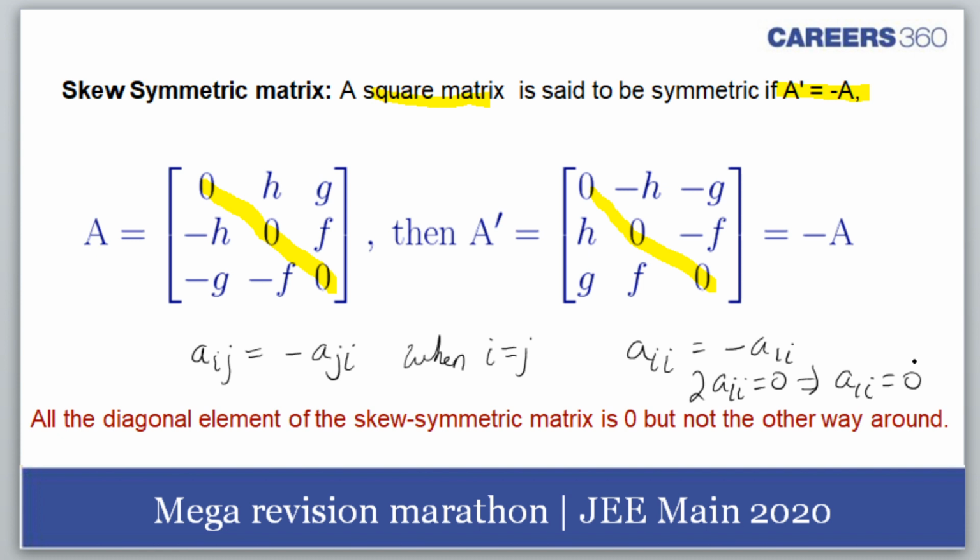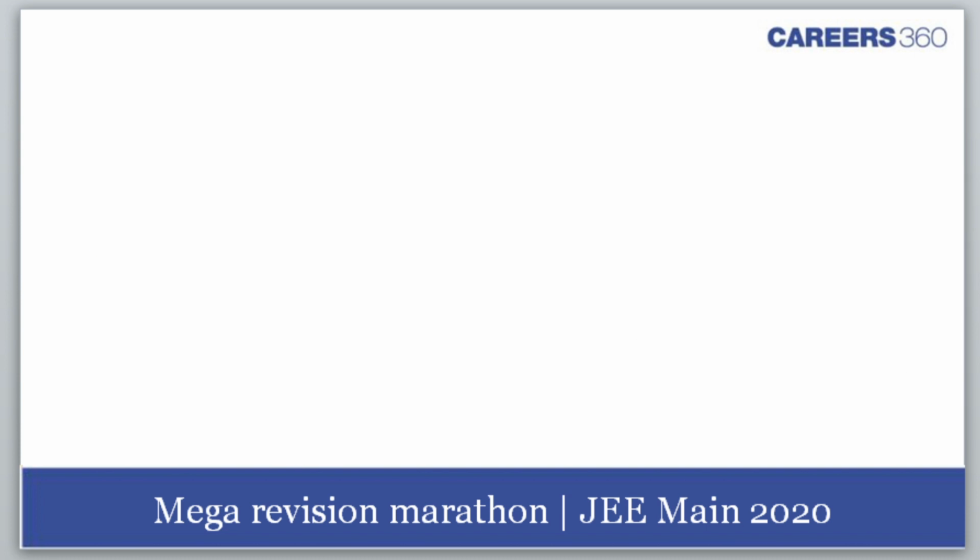Okay, students. So symmetric matrix we have done. Now tell me one thing. Let's think of a good question. Suppose you are given 0, and you are given digit 1, digit 2, digit 3. These are 4 digits given to you. You can repetitively use these digits.